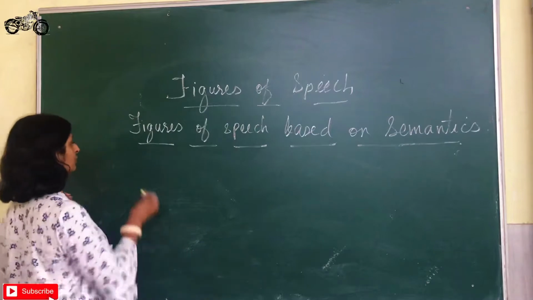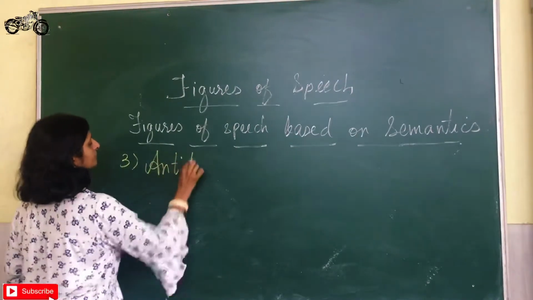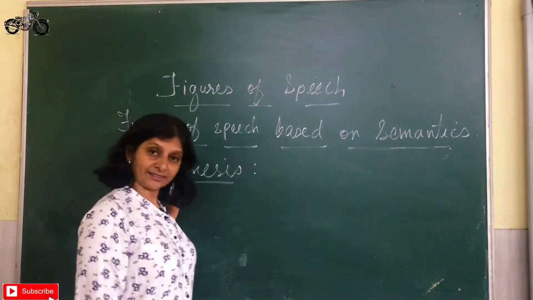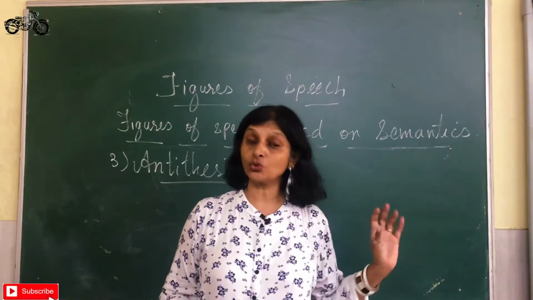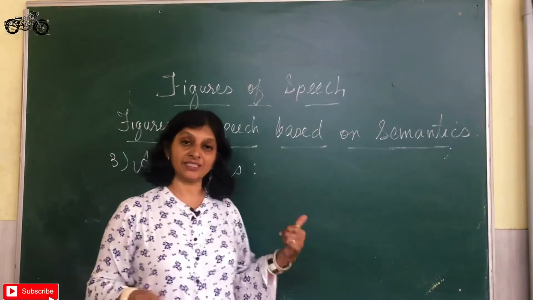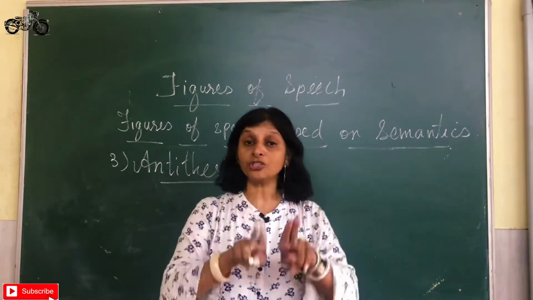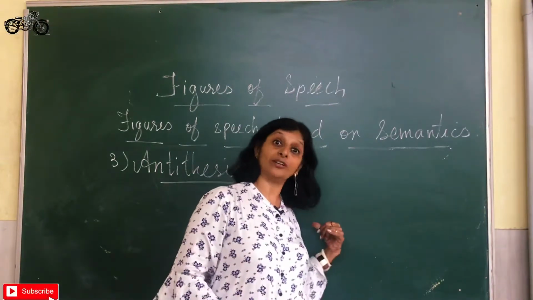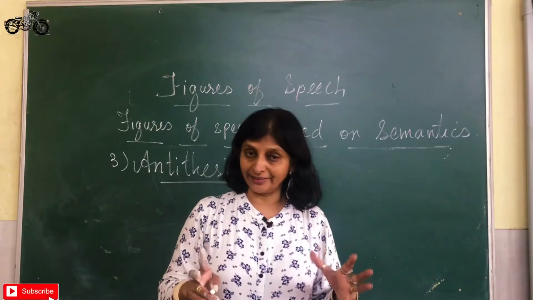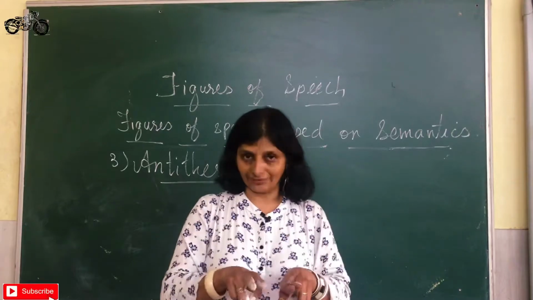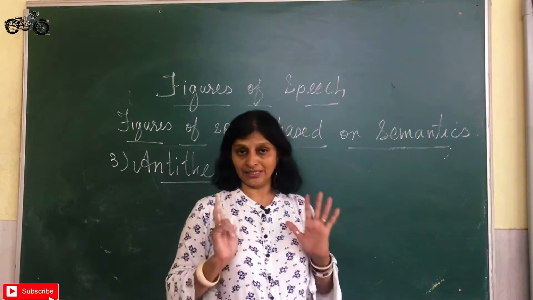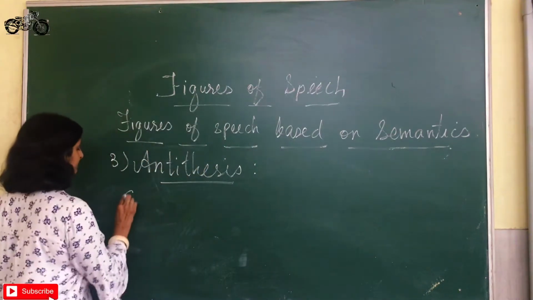Now the third one for the day is antithesis. Now antithesis, this figure of speech refers to two contradictory ideas. Now remember, in oxymoron we said two contradictory words put together. Here we have two contradictory ideas put together. The words also may be contradictory in a single sentence, but they may not be together. But here the two ideas are exactly opposite to each other. Let us understand this.